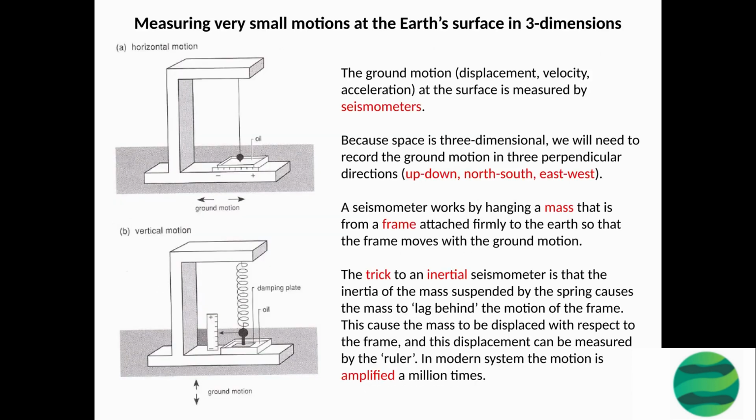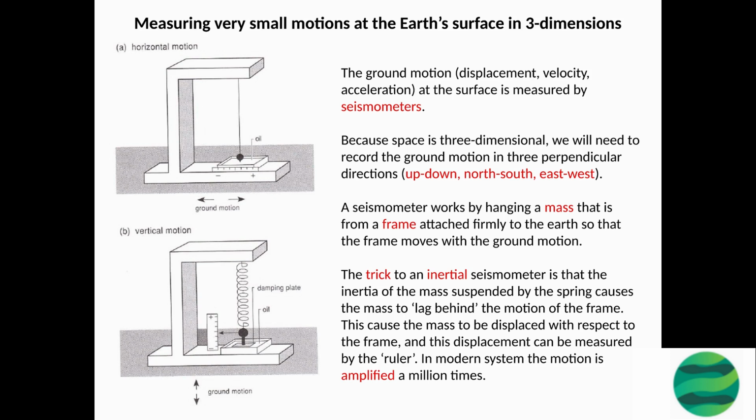Seismometers are instruments used to measure ground motion, displacement, velocity, and acceleration at the surface. Because space is three-dimensional, seismometers record ground motion in three perpendicular directions: up-down, north-south, and east-west. A seismometer works by hanging a mass from a frame that is attached firmly to the earth, so that the frame moves with the ground motion.